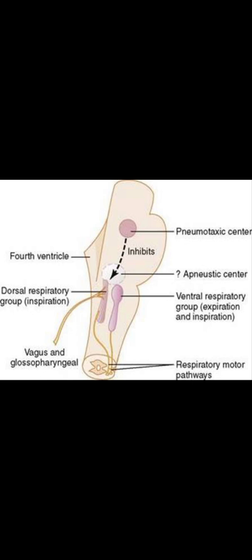At the same time, the stretch receptors located in the lung transmit inhibitory impulses to the dorsal respiratory group of neurons through the vagus nerve. As a result, the dorsal respiratory group ceases its activity of generating the rhythm of respiration, and then expiration takes place.